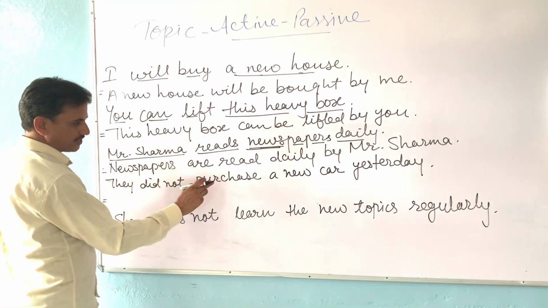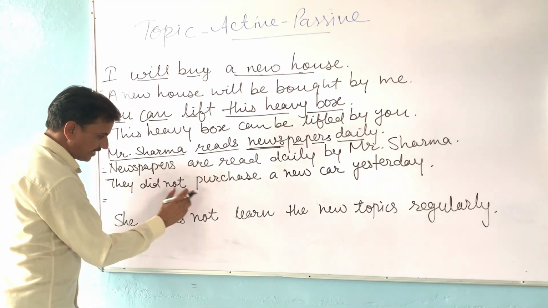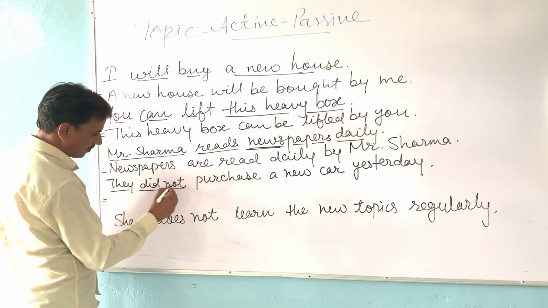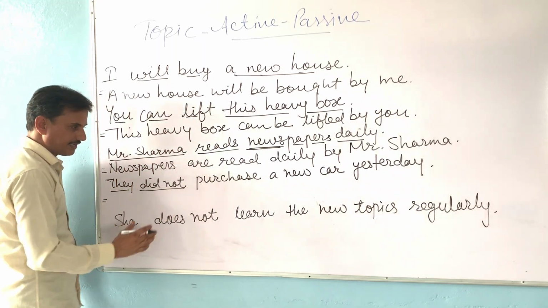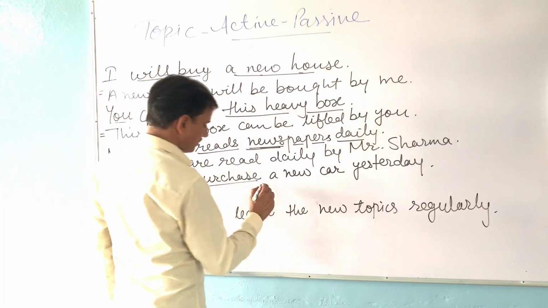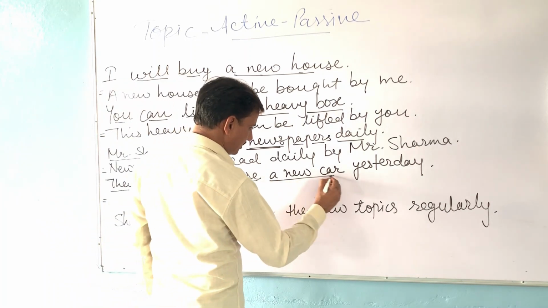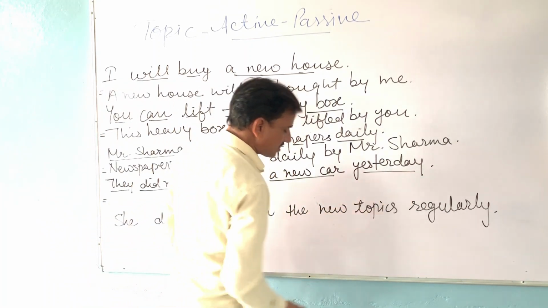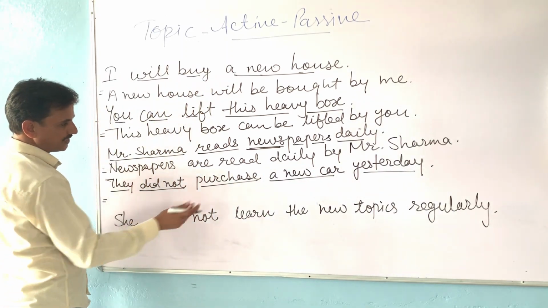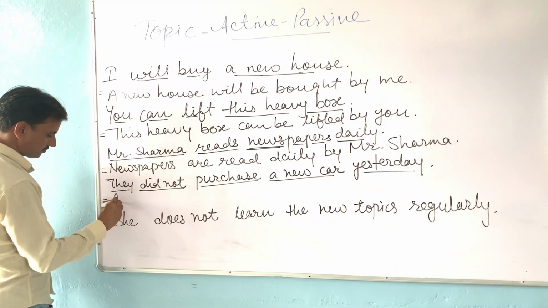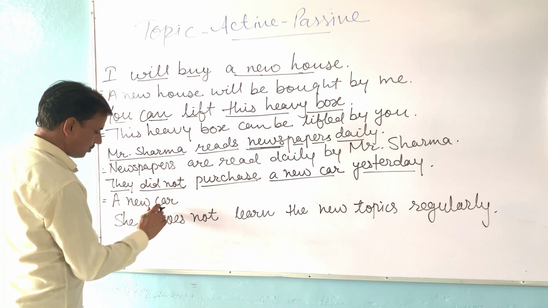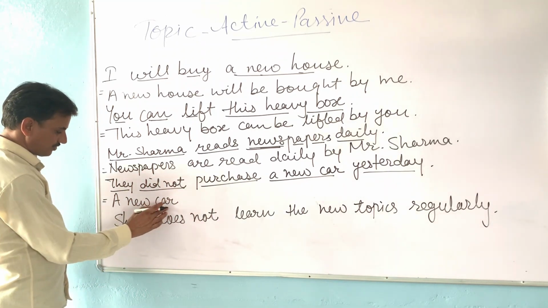Now we come to the next question. They did not purchase a new car yesterday. This is a negative sentence. Did not is given here: the subject, did the helping verb, not is given. It means it is a negative sentence. Purchase is the main verb. What is being purchased? A new car. This is the object. Yesterday is the other word. So we have to start with the object. What is our object? A new car. Now change the subject. We have changed the subject here.